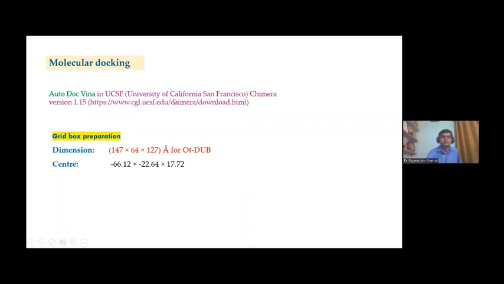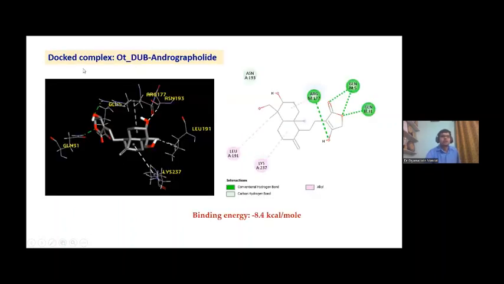Before the molecular docking study, we determined the grid box using the UCSF Chimera tool. This is the website. Version 1.16 we have utilized, and the dimensions we have prepared. This is the dimension of the protein for the molecular docking of a ligand to be docked with the protein, and the center was like this. This is in Angstrom. After docking, we have seen the Orientia tsutsugamushi deubiquitinase enzyme with Andrographolide.